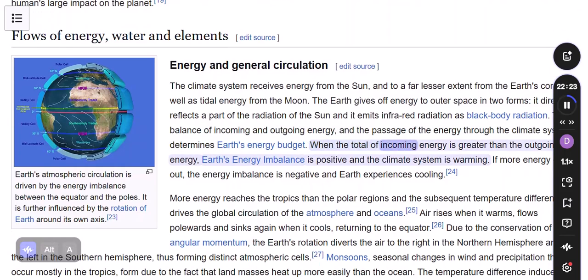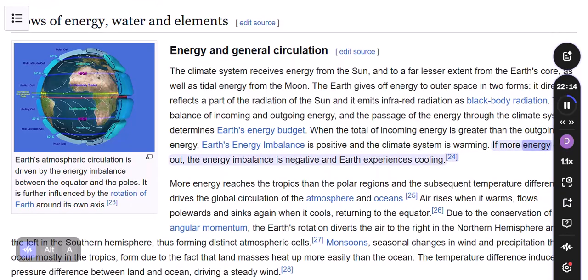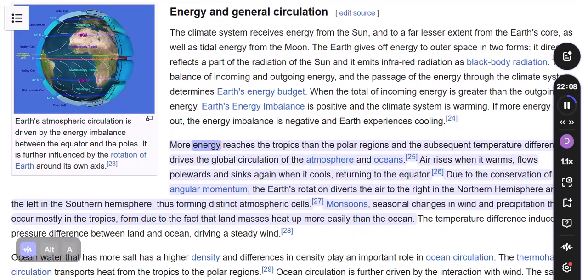When the total of incoming energy is greater than the outgoing energy, Earth's energy imbalance is positive and the climate system is warming. If more energy goes out, the energy imbalance is negative and Earth experiences cooling. More energy reaches the tropics than the polar regions, and the subsequent temperature difference drives the global circulation of the